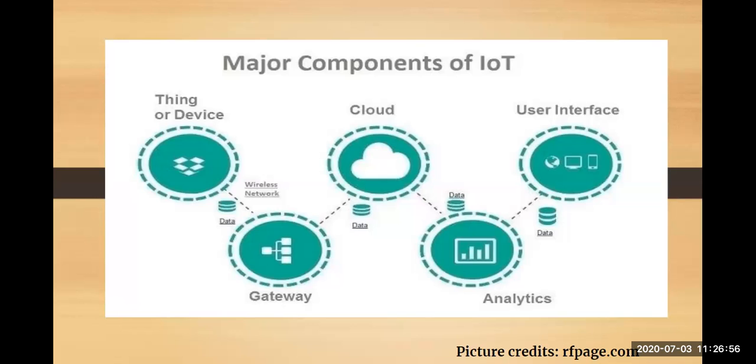Last of the major components is the user interface. It is the means through which the customer or user interacts with the system. You must always make sure that the user interface is very simple and user friendly, and above all it should be compatible with most wireless standards. Then only will it be more acceptable to people. So the major components of IoT are thing or device, gateways, cloud, analytics, and user interface.